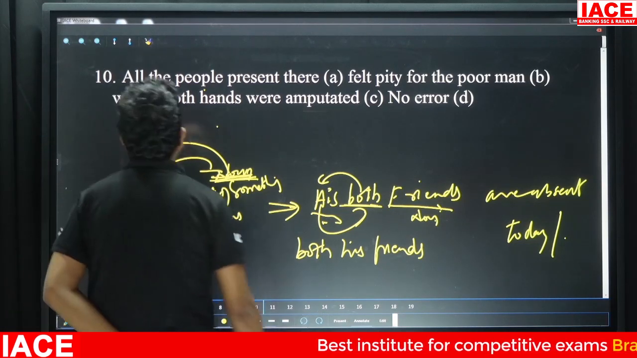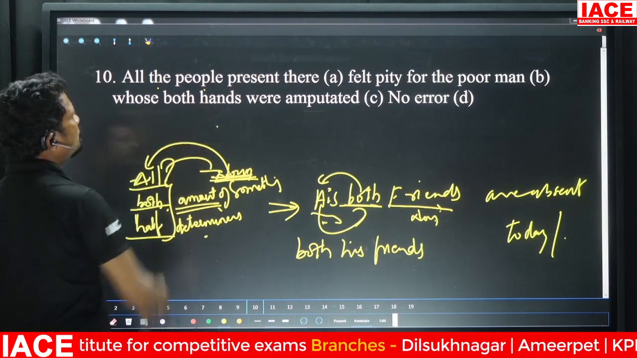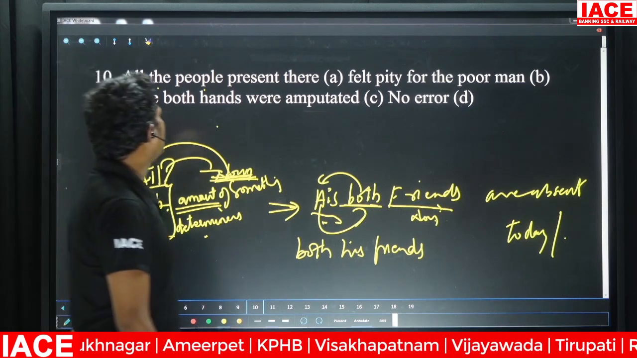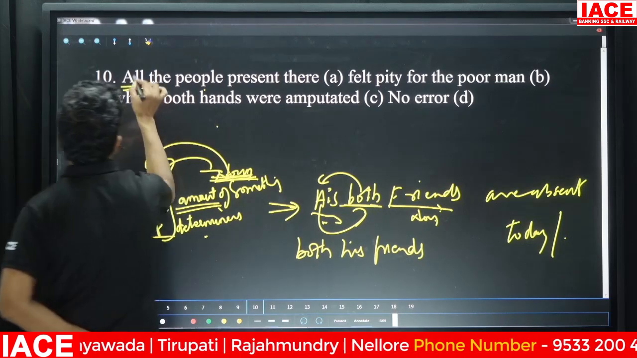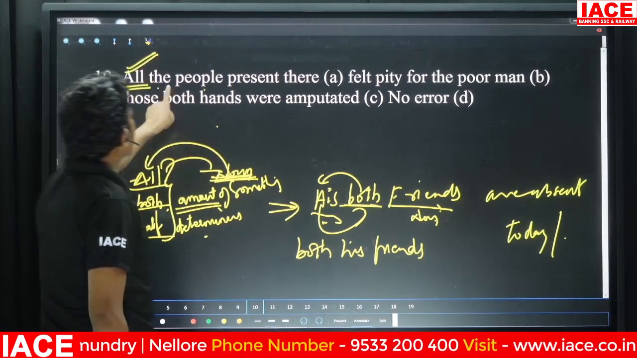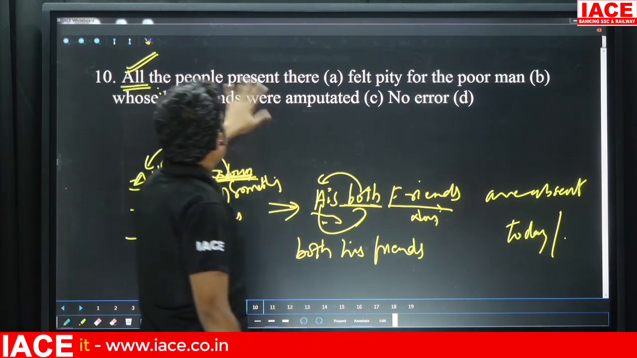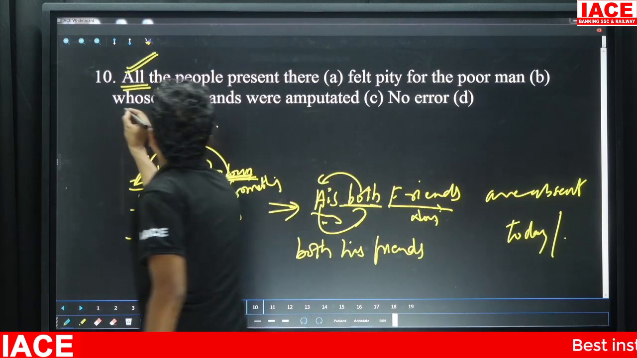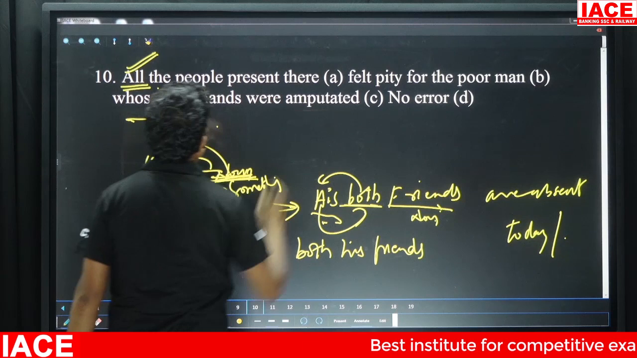Now we'll get back to this question and apply this concept here. All the people present there. In this case, all is placed first, absolutely fine. The is your article. Present there. Felt pity for the poor man whose both hands were amputated.